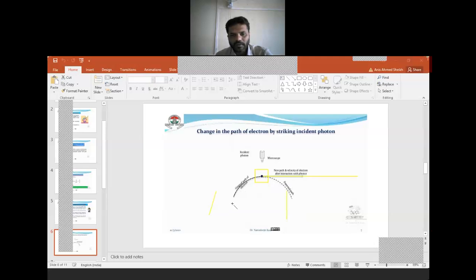Suppose here it is the path of the electron. Suppose this is the path.